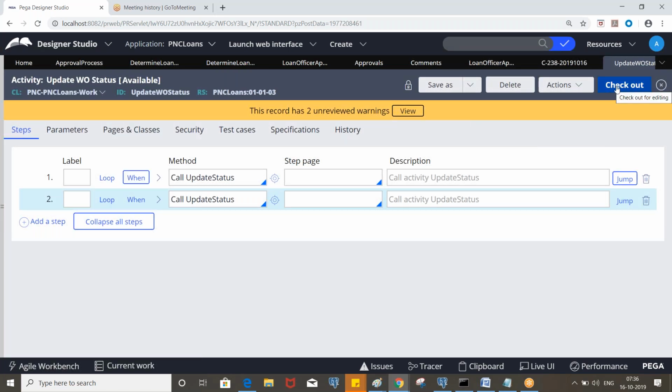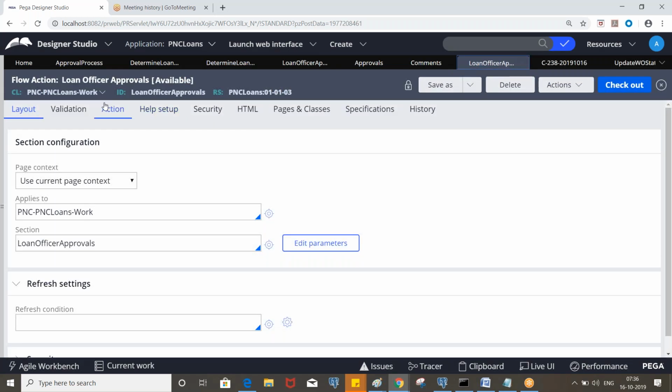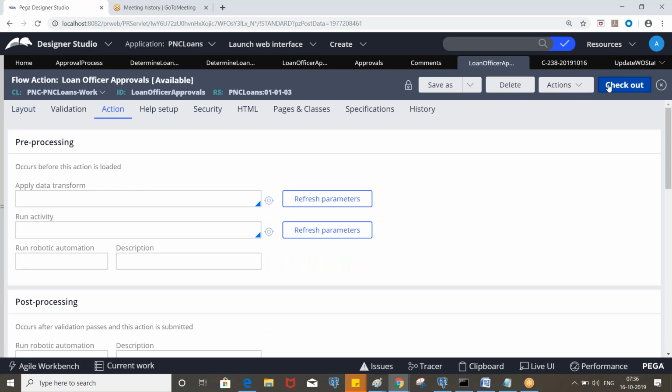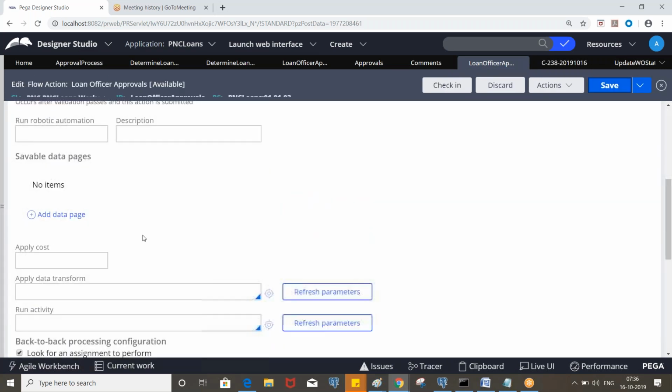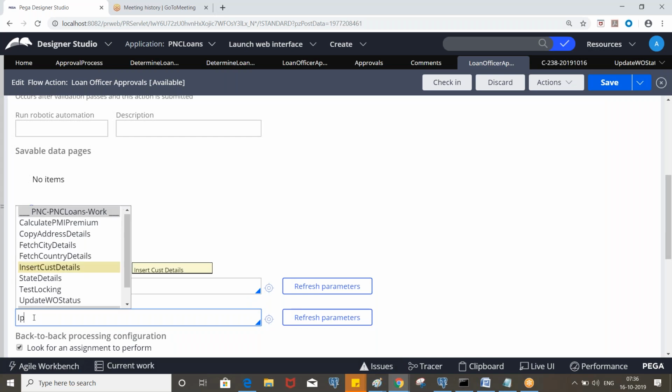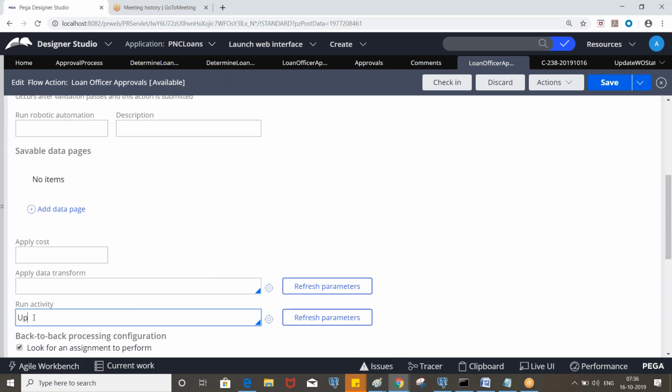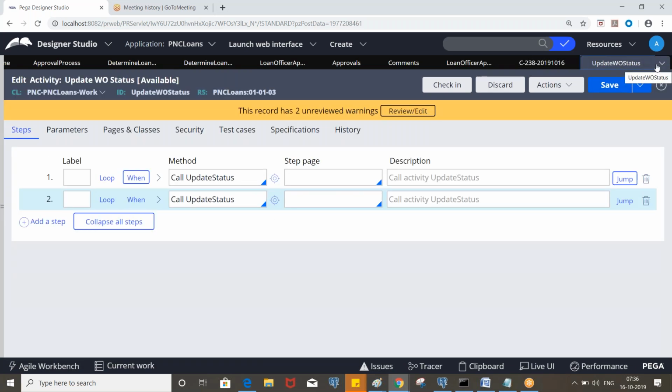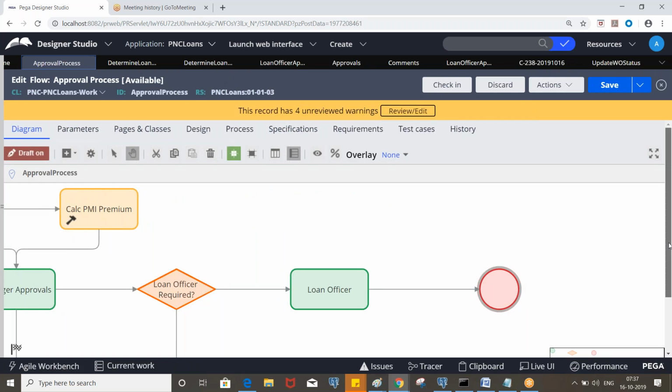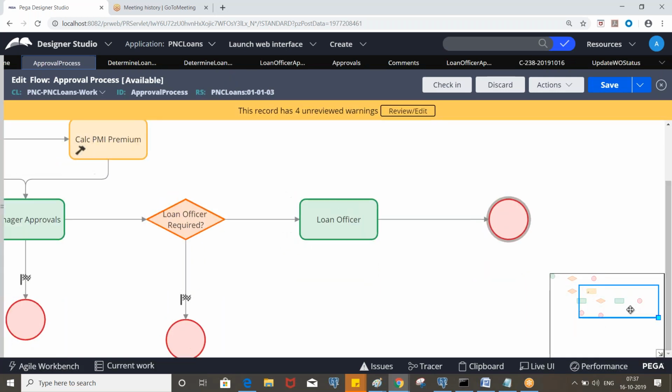Okay. Any questions? So now where do we need to invoke this update work object status activity? In the post processing of this flow action. So check out this rule. Update work object status. Okay. So this is how our approval process would be, and we need to test all the possible scenarios.